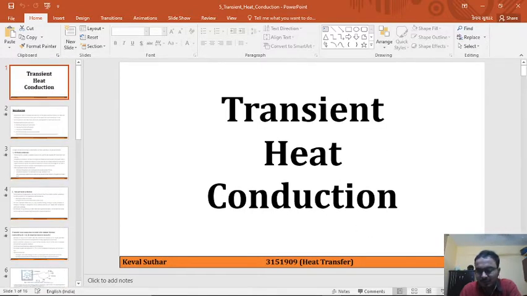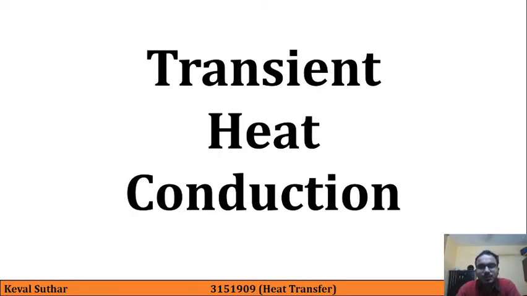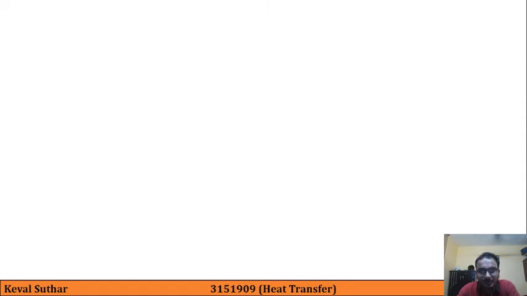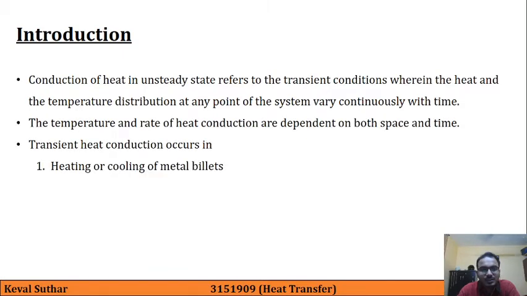In the last two lectures, we studied transient heat conduction. The meaning of transient here is that the temperature is now dependent on time. During our previous chapter, steady state heat conduction, we were assuming that temperature is independent of time, but now in transient heat conduction, temperature is dependent on time, and the same thing is written over here.